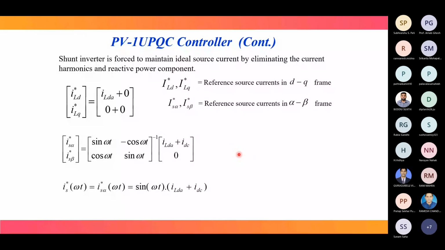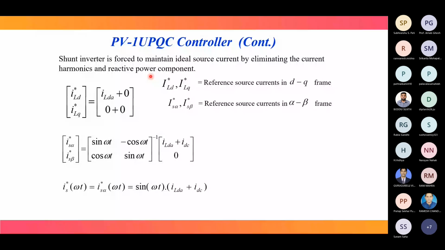Our objective is to maintain ideal source current by eliminating the current harmonics and the reactive power component. So we have to tackle both issues, the reactive power component and current harmonics. That's why in our reference, we have to omit these.